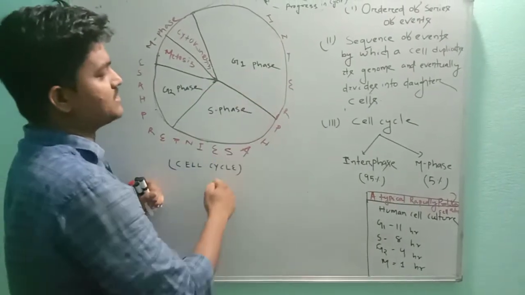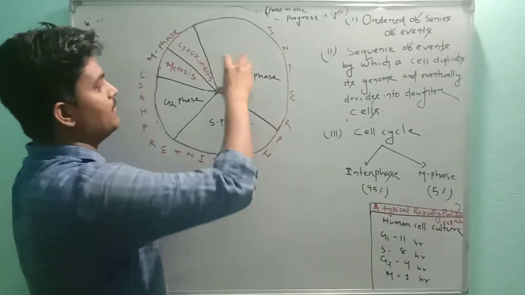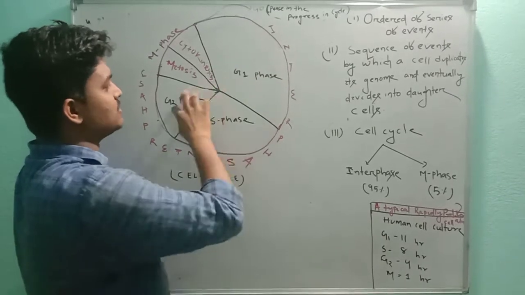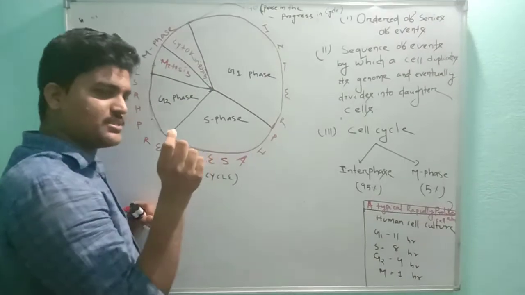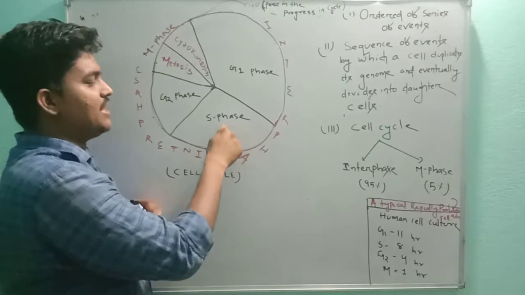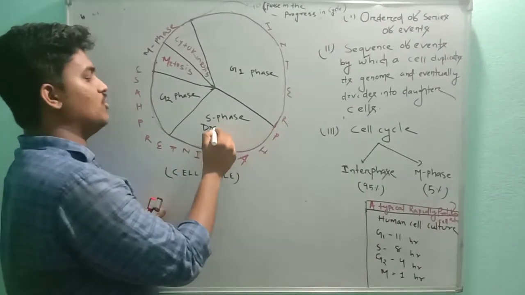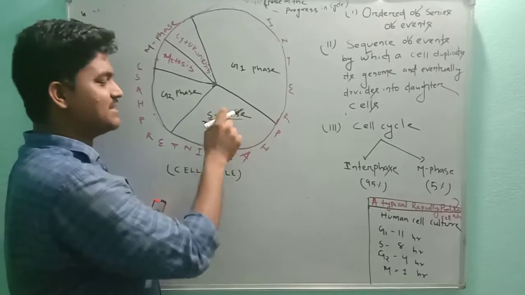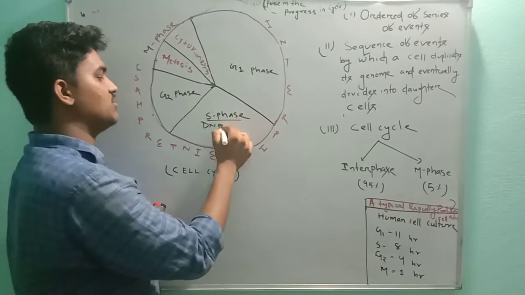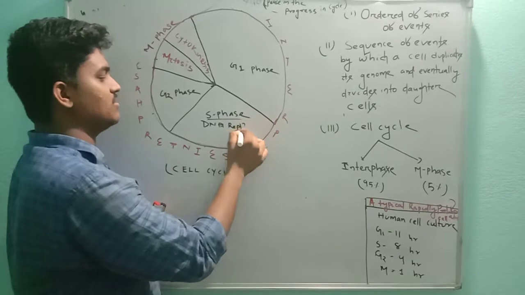Before discussing G1, S, G2, I am mentioning simple tricks so that it will be easier to understand. In S phase, the DNA replication occurs. So S phase is known as synthesis phase. Here DNA replication occurs.